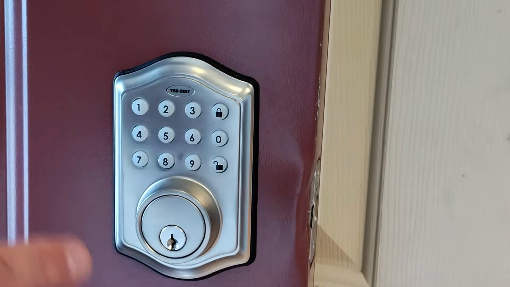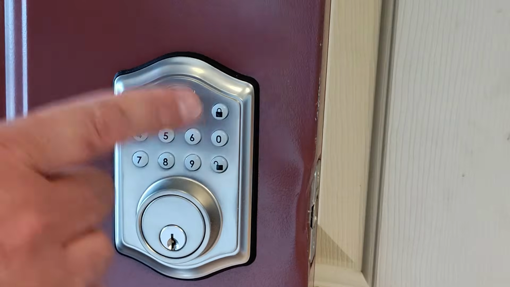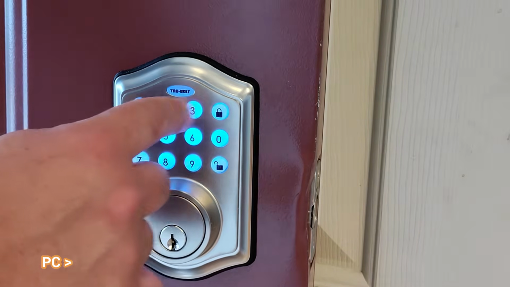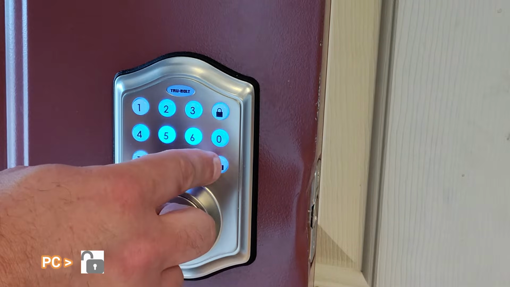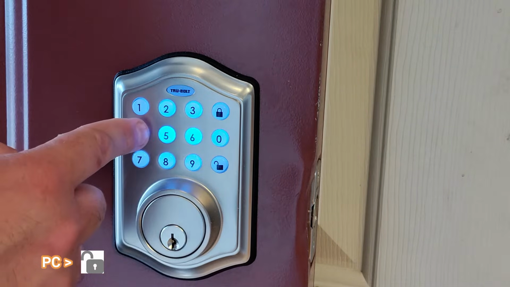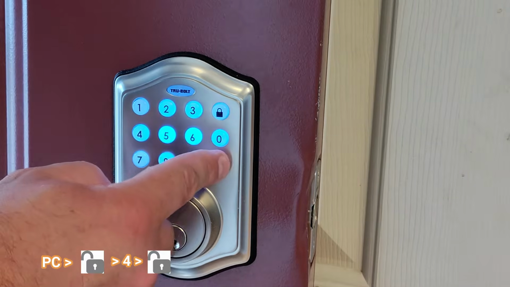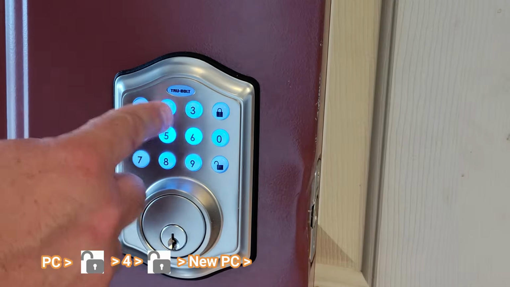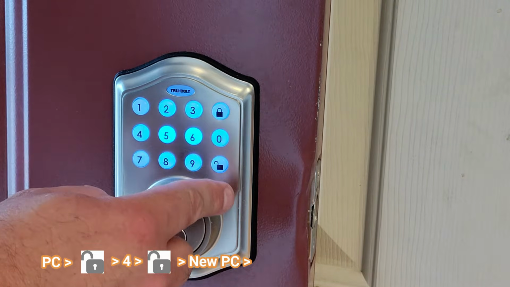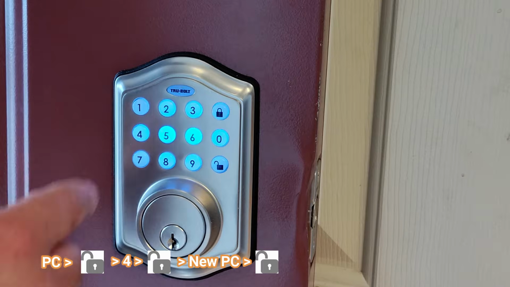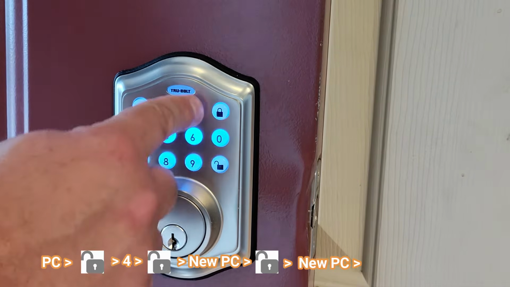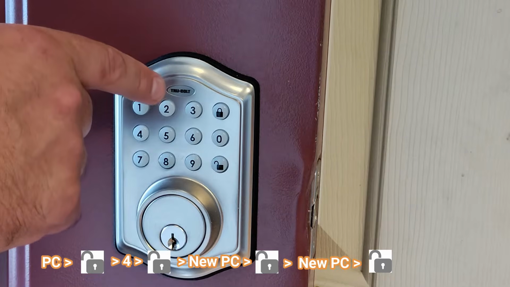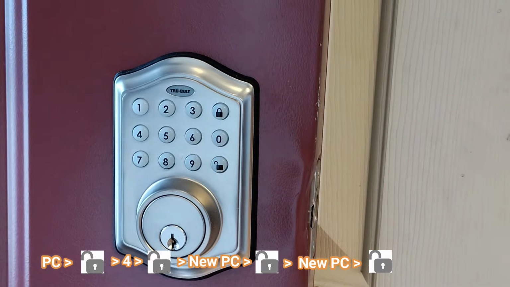All right, so the first thing we want to do is change our programming code. To do that, we put in the default programming code, which is 1, 2, 3, 4, 5, 6. We're going to hit the unlock, hit 4, hit the unlock again, and I'm going to put in my new code, which is 142536. I'm going to hit the unlock again, and re-enter it, and then hit the unlock again, and you'll see it beep once and go green, and that's how you know you've done that.